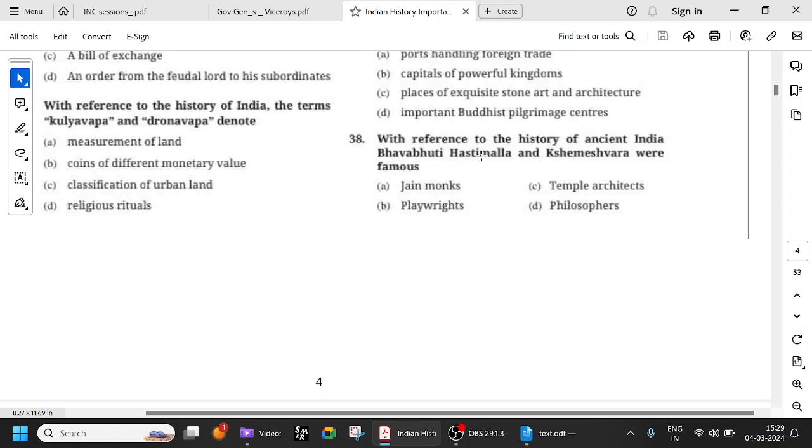Also, you have the trio of famous Kannada poets. That's also important, so remember it. Shemeshwara belongs to the 11th century from Kashmir. Remember that. Hastimalla is the Hoysala Empire around the 13th century, and Bhavabhuti belongs to the 8th century. So they are all famous playwrights.